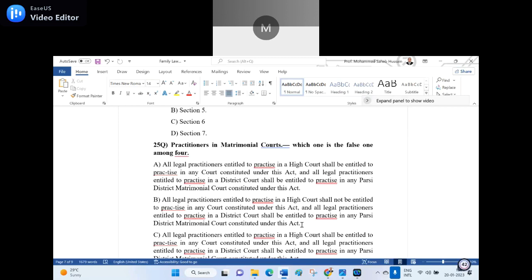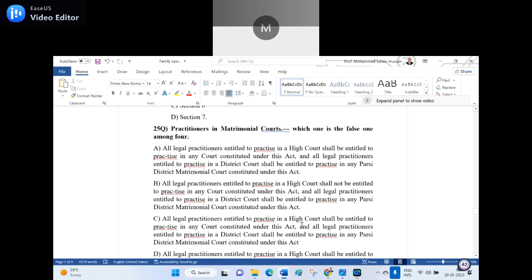B. All legal practitioners entitled to practice in a high court shall not be entitled to practice in any court constituted under this act, and all legal practitioners entitled to practice in a district court shall be entitled to practice in any Parsi district matrimonial court constituted under this act.